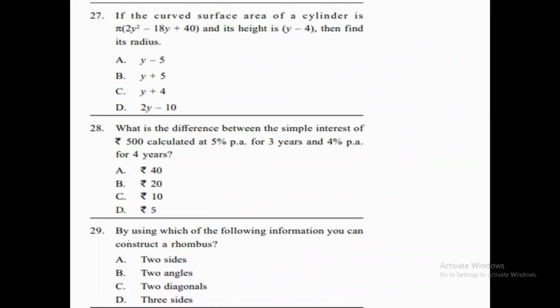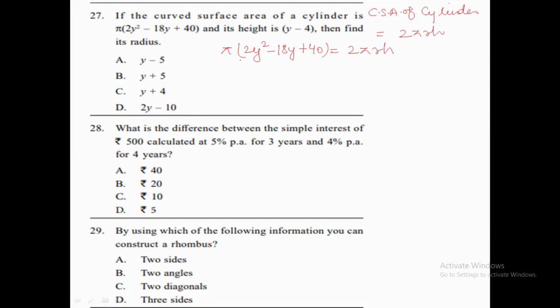Okay, let's move to the next question, which is question number 27. Now, what we need to do in question number 27? It is saying if the curved surface area of a cylinder is this and its height is this, then what will be the radius? As we all know, the curved surface area of a cylinder is equal to 2 pi RH. Now 2 pi RH is given to us as pi (2y² - 18y + 40). That is given to us.